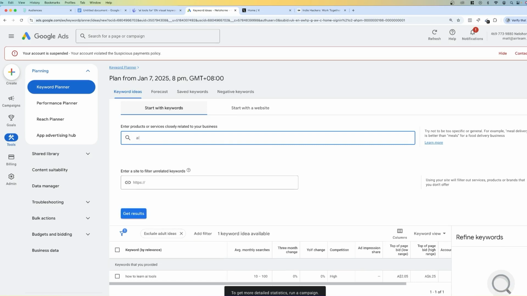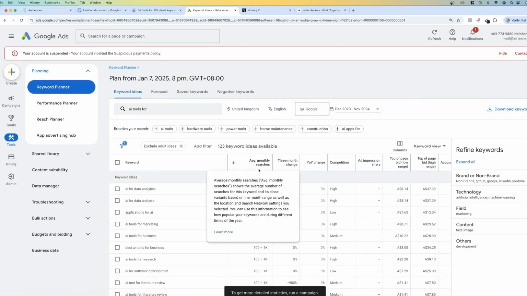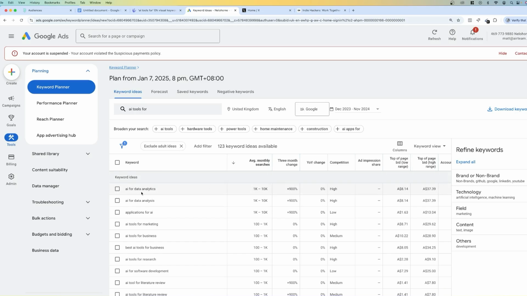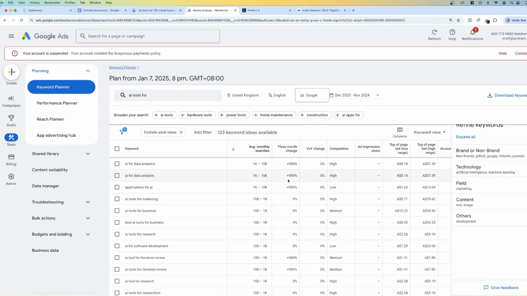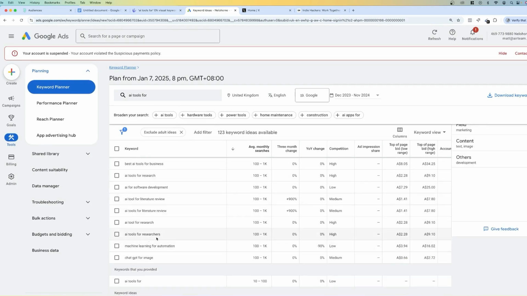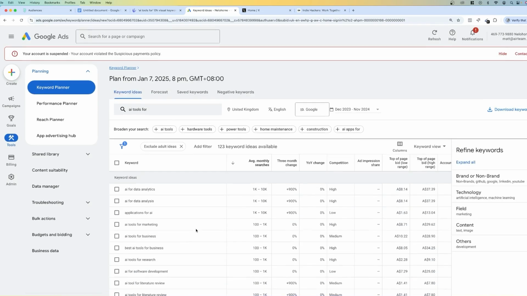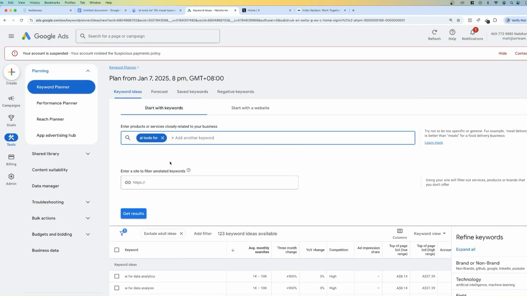So if I put in here, "AI tools for," and then I click on get results. If I sort this by average monthly searches, you can now see which keywords are getting a high volume of monthly searches. And so I can see right here, like AI for data analysts is quite big. 3-month change is 900%. So when you see a 3-month change like that, that would indicate that there's quite a big trend. And you've got advertisers right now who are heavily bidding on these keywords. AI tool for literature review. You've got AI tool for researchers. And so this list is 123 keywords long. You can keep adding in different keywords here. You can obviously change the location as well.